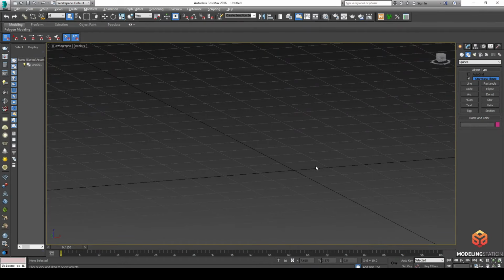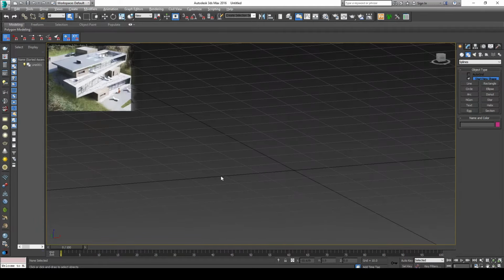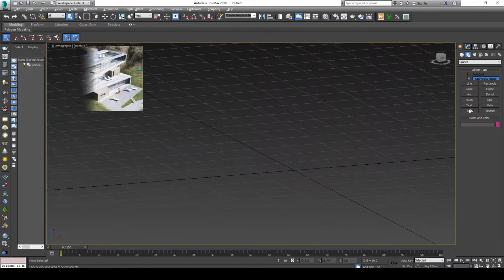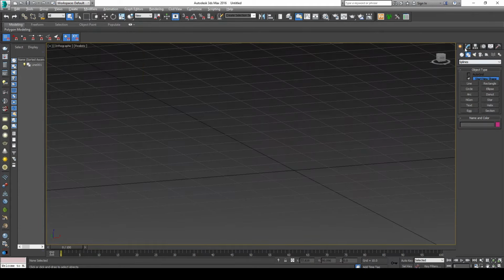Hi everyone. In this video, we will do the modern villa. So let's start. In the beginning, we will do the small room with the ground floor. So we will do it by box. So we will go to the geometry here, then select box.